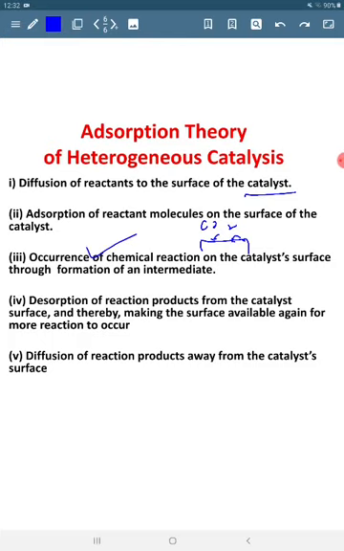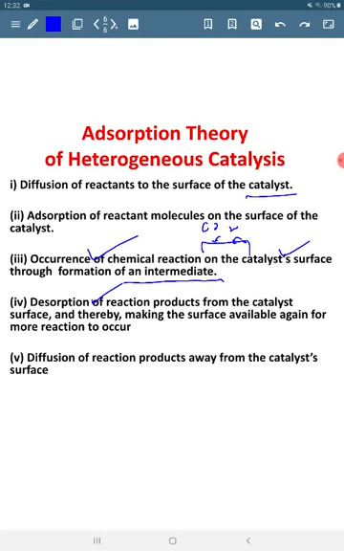So, occurrence of chemical reaction on catalyst surface. Now when the reaction is occurring, first the reactants form an intermediate and then they form the products. So formation of intermediate takes place. Then products are formed. When products are formed, desorption occurs. Desorption of products from the catalyst surface.